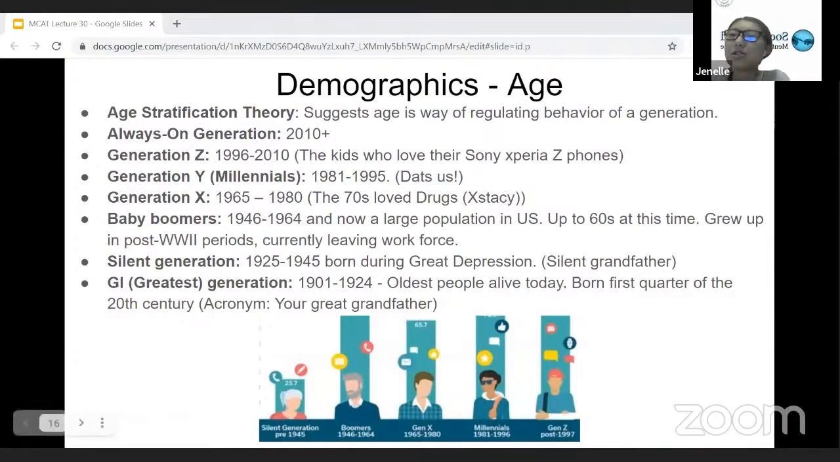And then this is an infographic of some different communication methods commonly associated with each of the generations. In terms of the MCAT, sometimes they might have a discrete question that asks what generation these types of individuals would be. I would say that's usually rare, but just something to keep in mind for age.